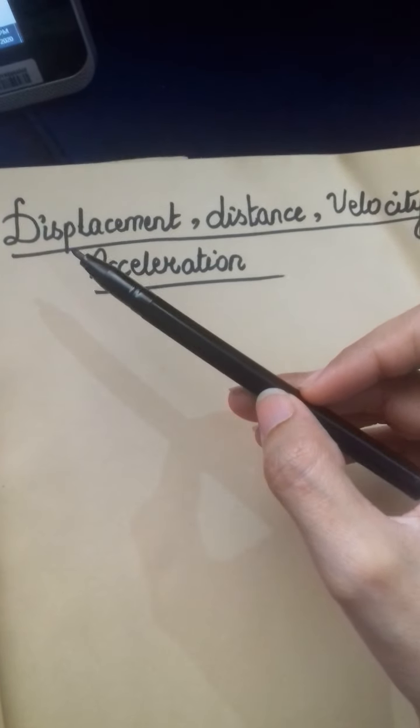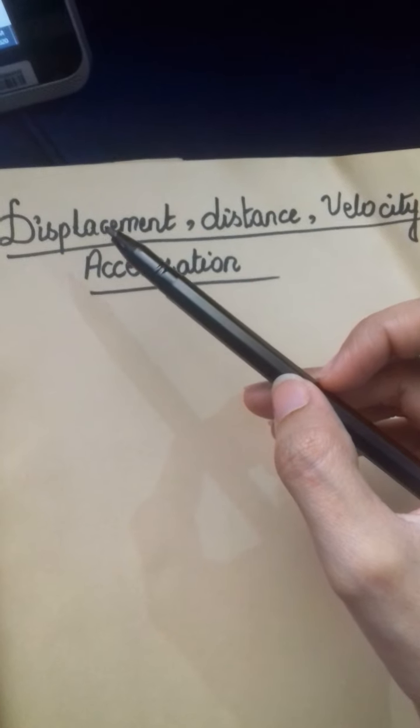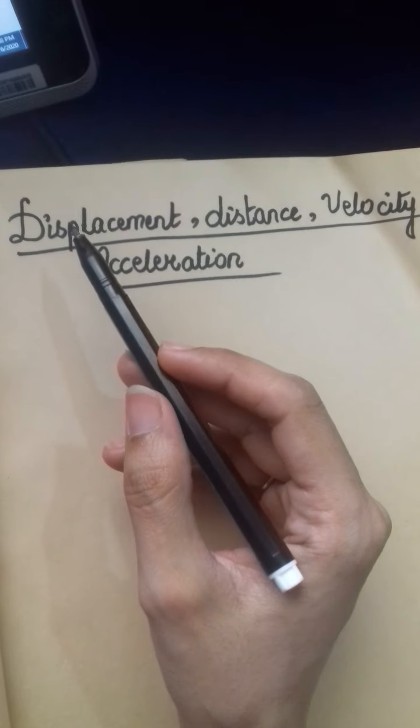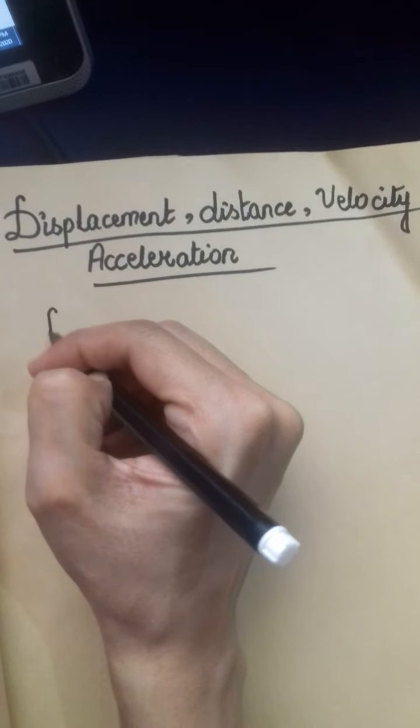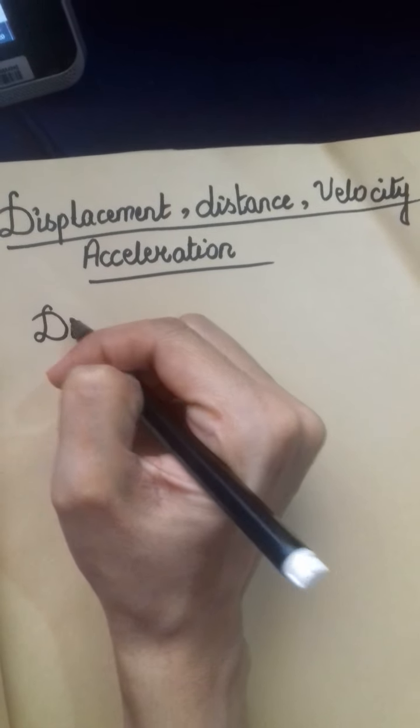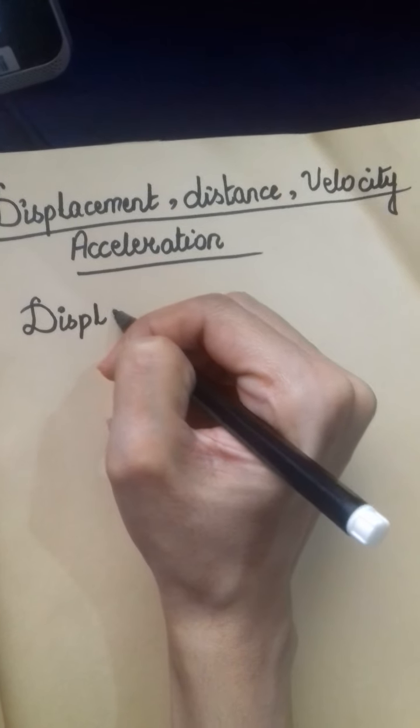Today we will discuss the very basic concept of different terms used in physics like distance, displacement, velocity and acceleration. Okay, we start from the displacement. Displacement is the shortest distance between the 2 points.